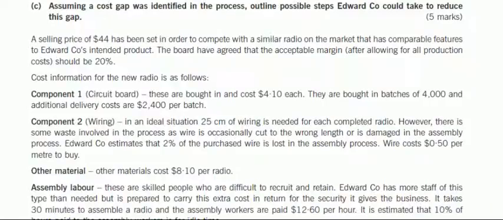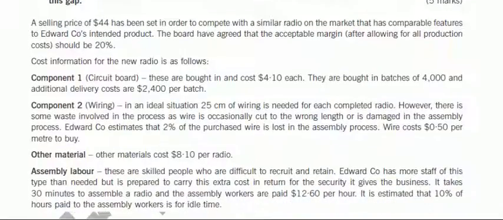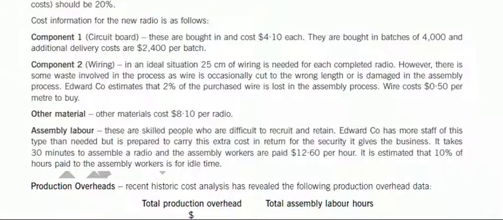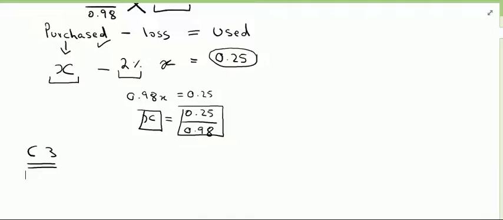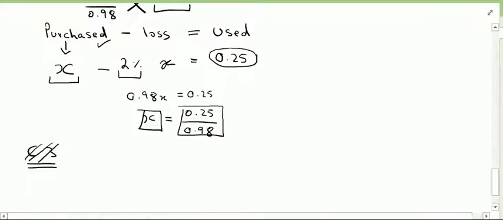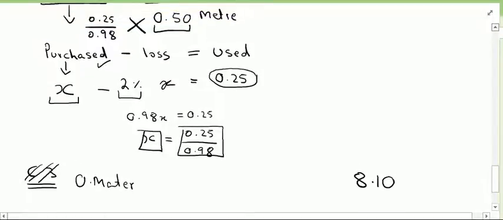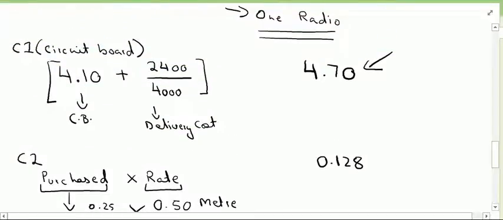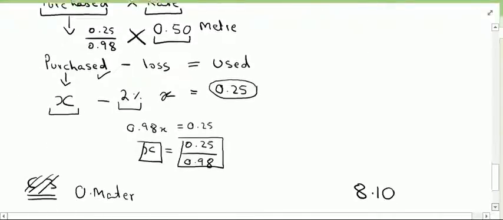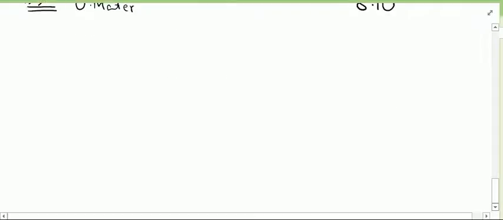Now what we have is C3, which is other material. It says other material cost $8.10 per radio. So for other material, there are no calculations. It says that other material which is consumed is simply 8.10. So far we have calculated three costs, which are 4.7, 0.128 and 8.0.